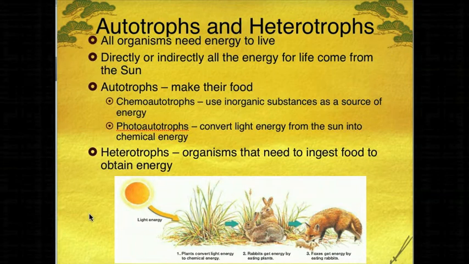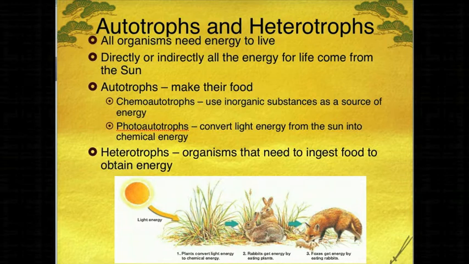Directly or indirectly, all the energy for life comes from the sun. So the light energy from the sun is captured by autotrophs to make food. Those autotrophs then are able to make glucose, which is a form of sugar, and animals such as the heterotrophs ingest those plants in order to get the food that they need.